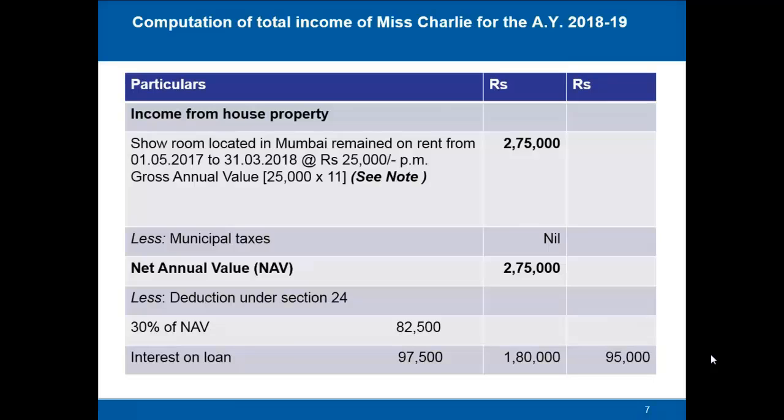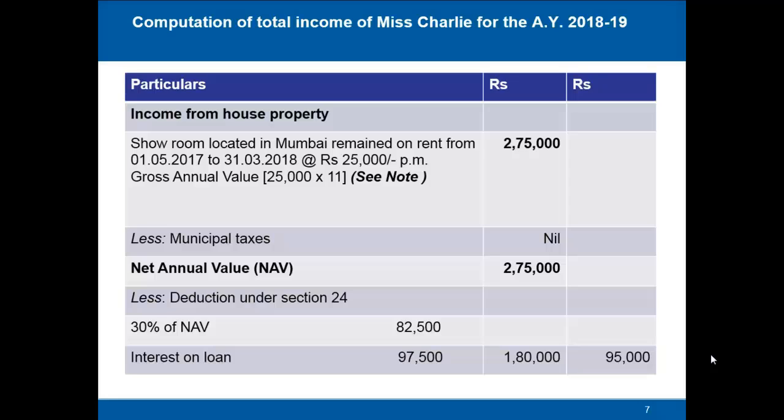Now, let us compute the total income of Miss Charlie for the assessment year 2018-19. The first head is income from house property. Now, in the question it has been given that she had purchased a showroom in Mumbai on 22nd of April 2017, which was leased out to a company on rent of 25,000 per month from 1st of May 2017.